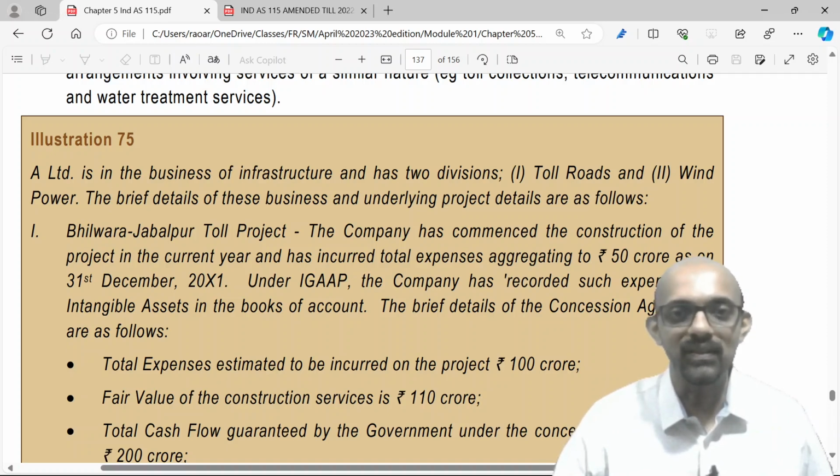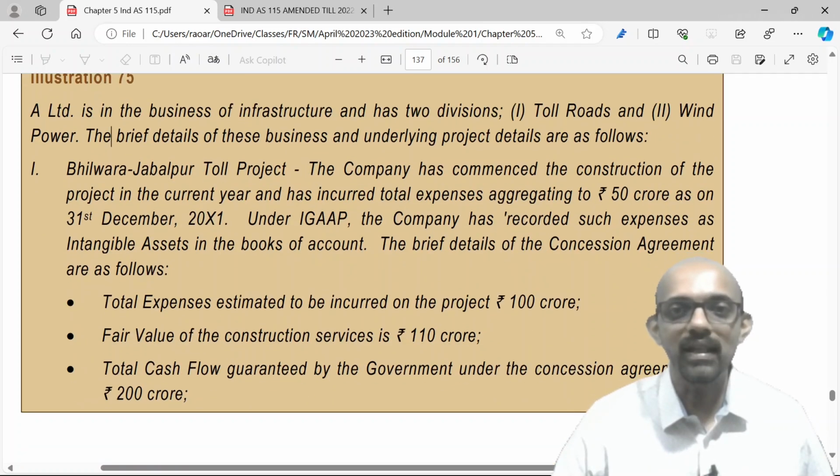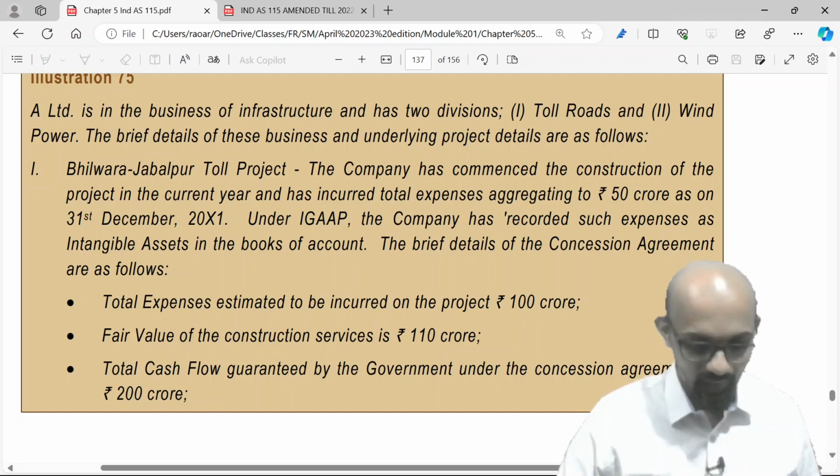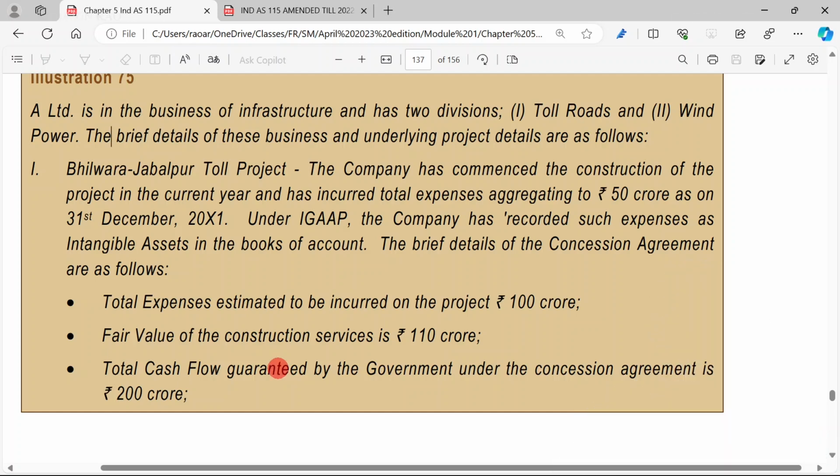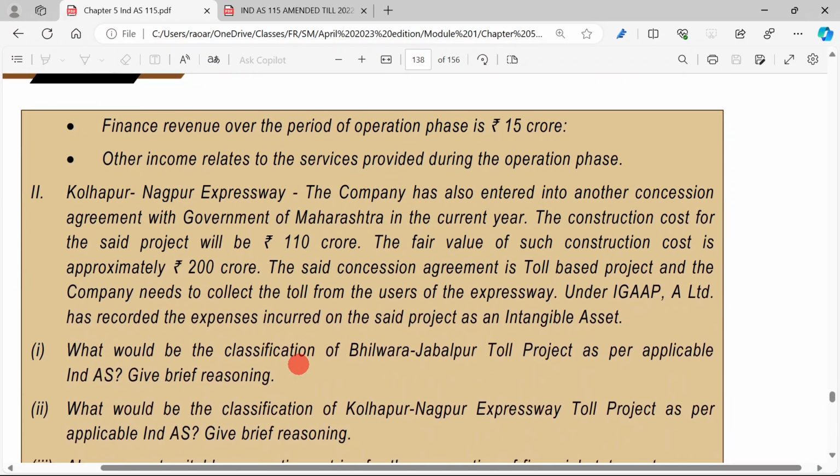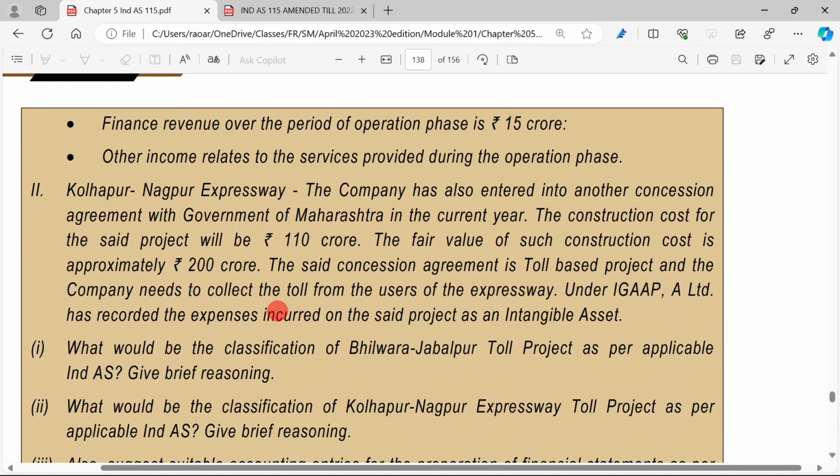pass journal entries. And illustration 75 covers two cases. The first case, the government guarantees a cash flow, so it's a financial asset. And in the second case, the government transfers the right to collect toll from the users, which is an intangible asset.